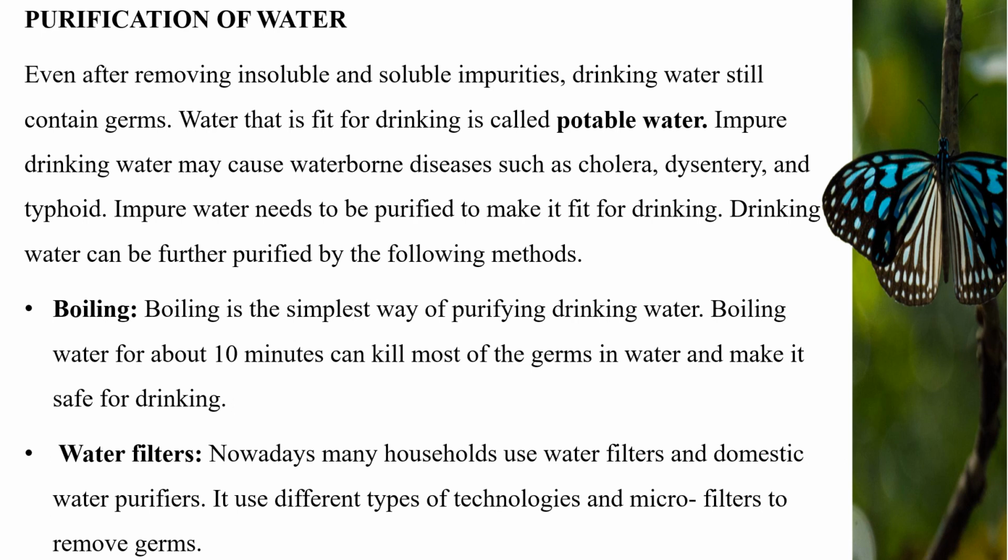Drinking water can be further purified by the following methods, that is, boiling. Boiling is the simplest way of purifying drinking water. Boiling water for about 10 minutes can kill most of the germs in water and make it safe for drinking. Water filters. Nowadays, many households use water filters and domestic water purifiers. They use different types of technologies and microfilters to remove germs.